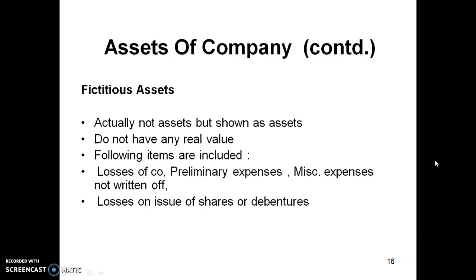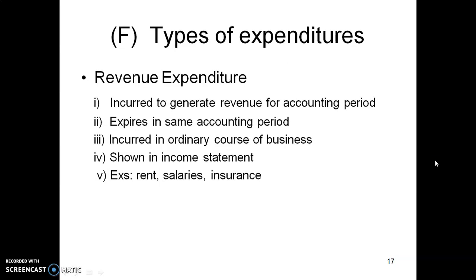Fictitious assets are not real and are shown in the balance sheet of a company under the heading of miscellaneous expenses and losses on the asset side. This is the meaning of fictitious assets. Types of expenditure. Expenditure means expenses.